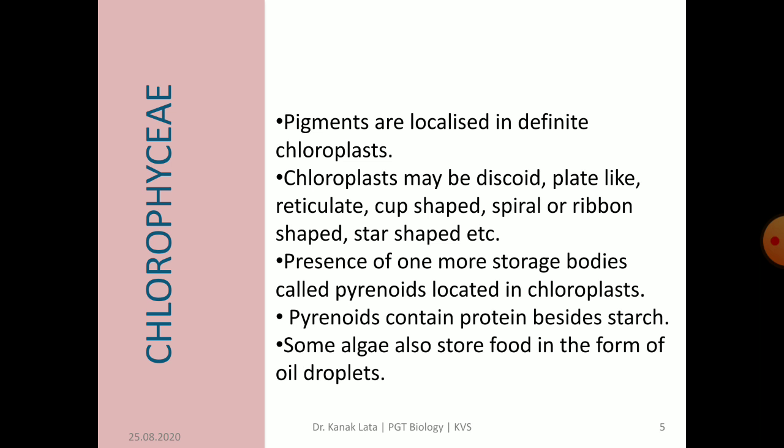Chloroplasts are usually associated with pyrenoids. Pyrenoids store the reserve food materials. Some pyrenoids contain proteins besides starch, and some algae also store food in the form of oil droplets.